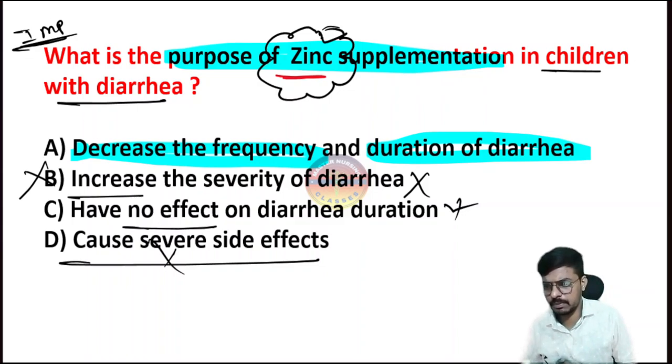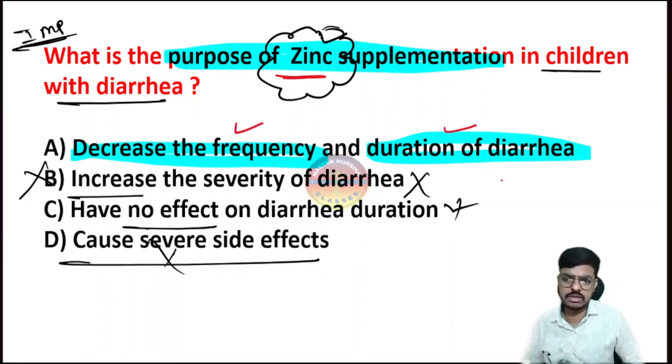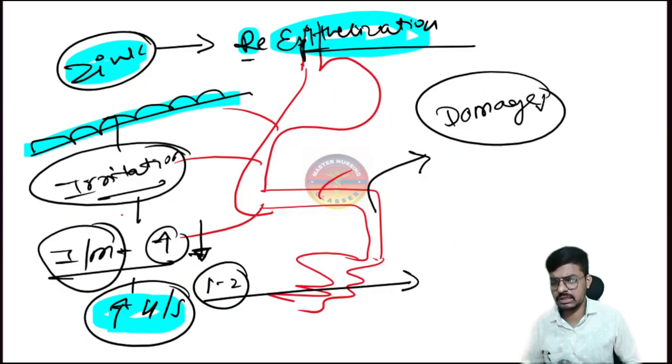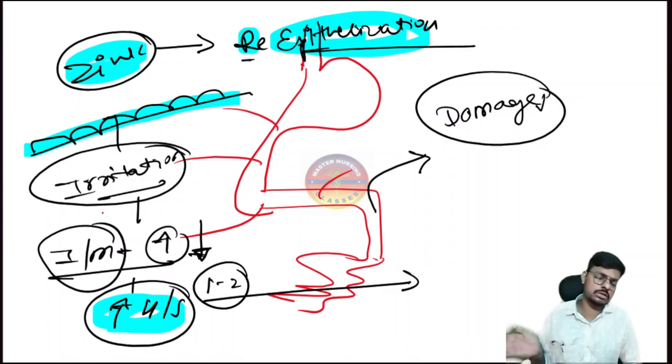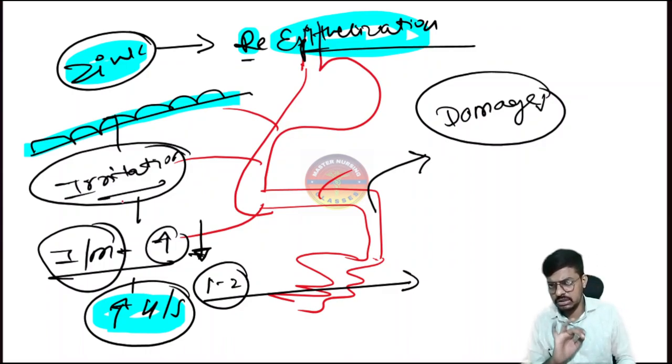So the main purpose of the zinc is to reduce the frequency, duration, and severity. Okay. If early the intestinal epithelium will get repaired, it means the duration. If the patient is having the diarrhea for 3, 4, 5 days, it will close the diarrhea within 2 days, 3 days. Okay, the duration of the diarrhea also will decrease because of the early intestinal repair.